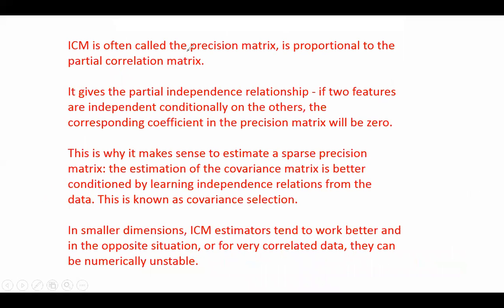So ICM is often called the precision matrix and is proportional to the partial correlation matrix. Okay, let's see what that means. It gives the partial independence relationship. If two features are independent conditionally on the others, the corresponding coefficient in the precision matrix will be zero.